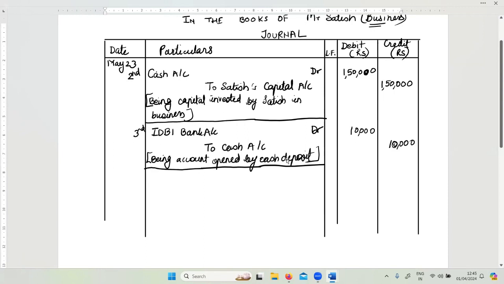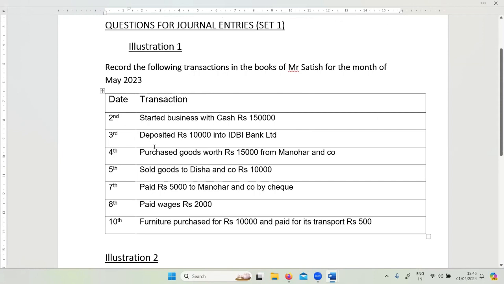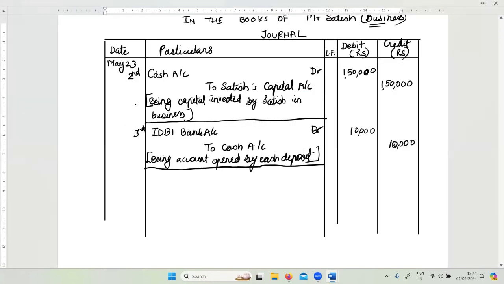So first, I'm breaking down these transactions into different accounts. Then I'm identifying what is the type of account, and then I'm identifying what is debit and what is credit. And finally, I'm writing these accounts into the journal format. Next is: purchased goods worth 15,000 from Manohar and Company. Now this is on the 4th of May.